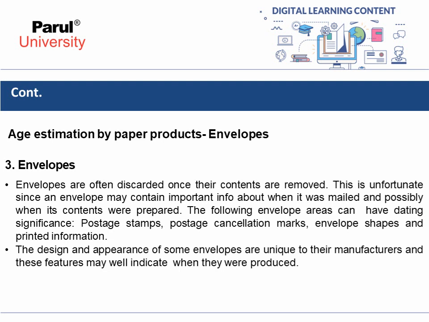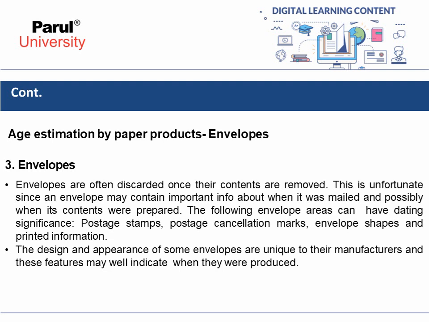The following envelope areas can have dating significance: postage stamp, postage cancellation marks, envelope shapes, and printed information. The design and appearance of some envelopes are unique to their manufacturers, and these features may well indicate when they were produced.